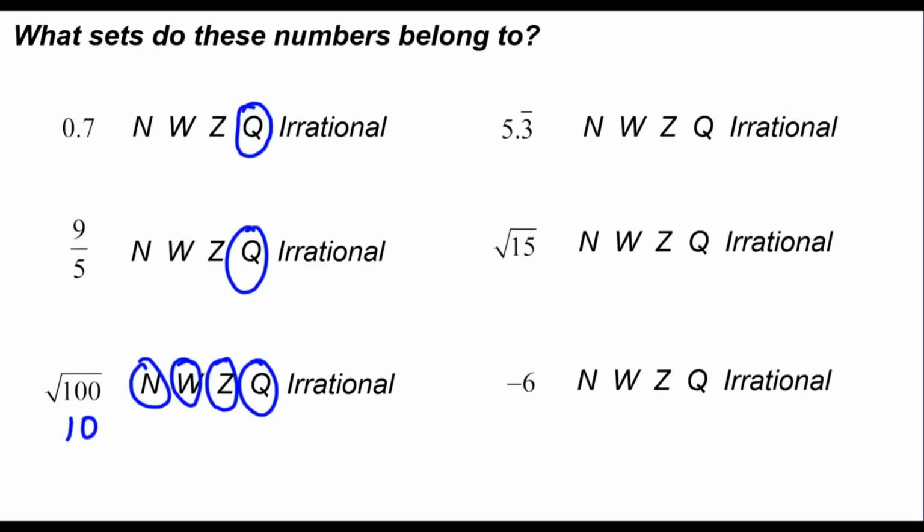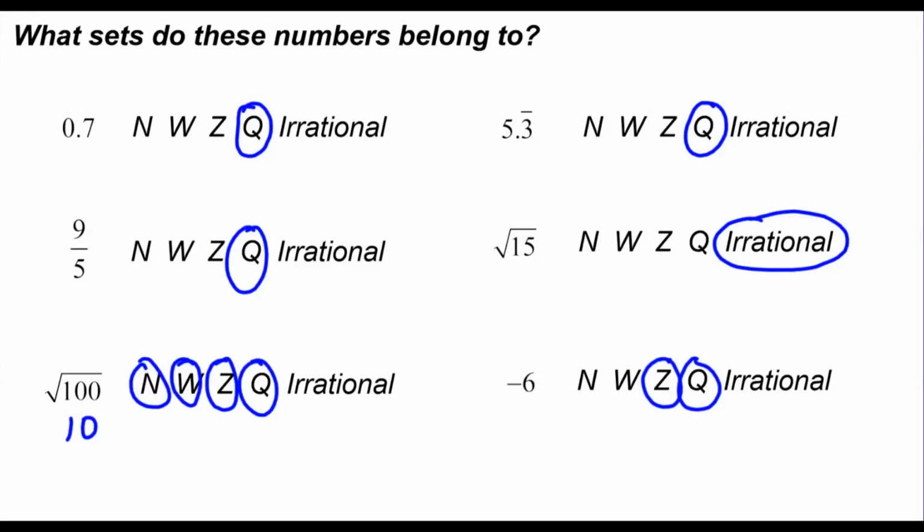The next one, in the next column, 5.3 repeating. This is a repeating decimal, so we can write it as a fraction, 5 1/3 or 16 thirds. It's not natural. It's not a whole number. It's not an integer, but it is rational. The next one, the square root of 15. Well, 15 is not a perfect square. 16 is, but 15 isn't. So the square root of a non-perfect square is going to make that an irrational number. That's going to give us a decimal that is going to be 3 point something, but that's going to be non-terminating and non-repeating. And then the last one, -6, that's not a natural or a counting number. It's not a whole number. It is an integer, and it is rational as well. Therefore, it is not irrational.